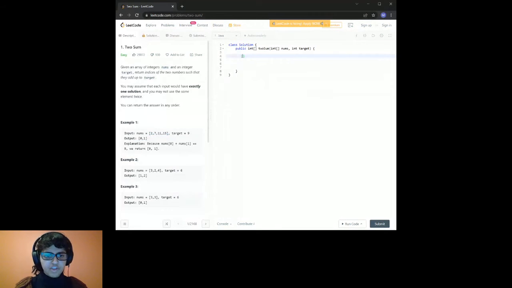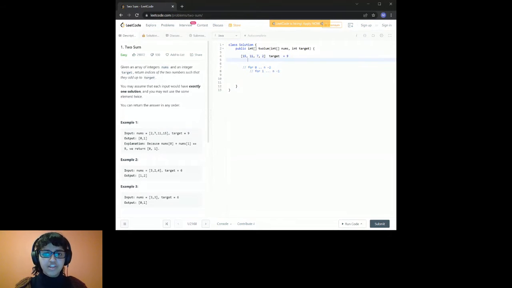But let me show you what happens if I work with an array like this. Okay. So I'll use the same array. I'll just make it backwards: 15, 11, 7, and 2. And if we're using the brute force method, we have 2 for loops, one going all the way from 0 to n minus 2, and then the inner for loop going from 1 to n minus 1. Let's say our target here is also the same. So it's a target of, forgive my typing, 9.